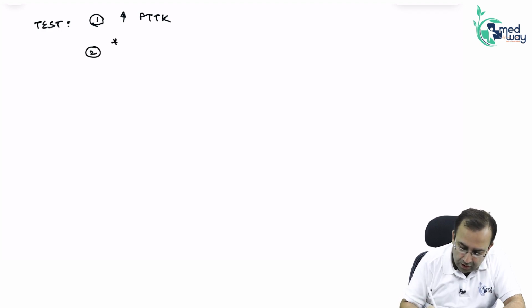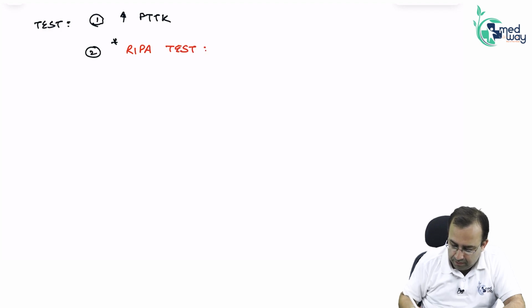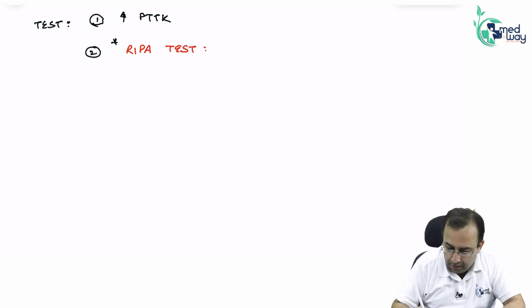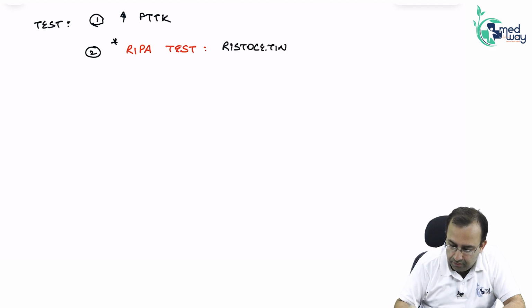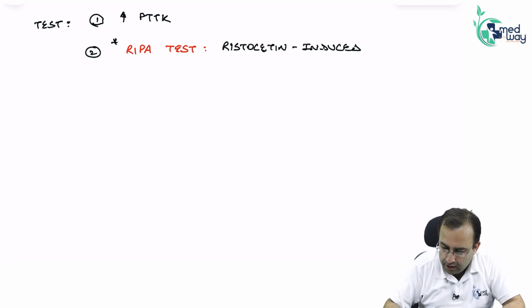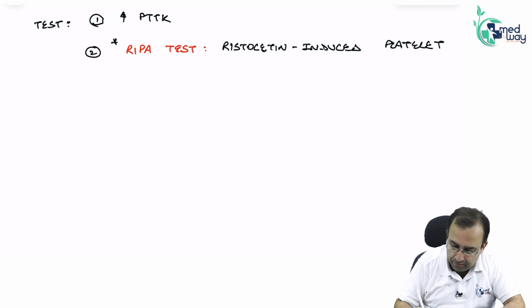Test used, RIPA test, the ristocetin induced platelet aggregation test.